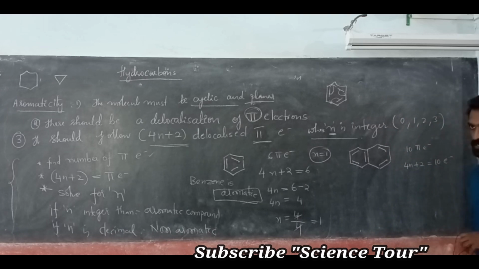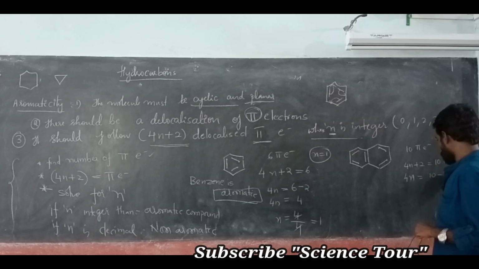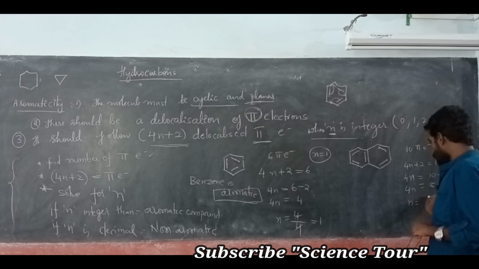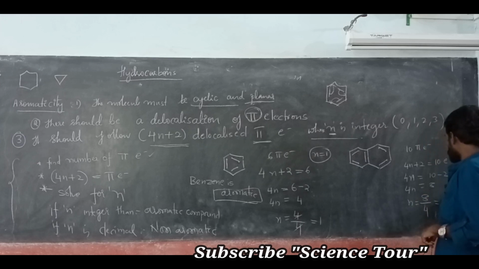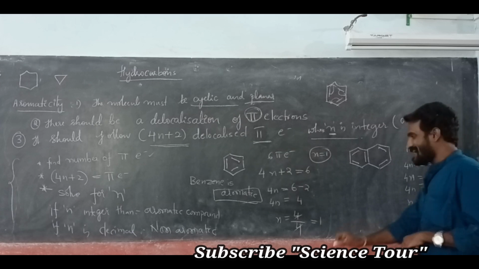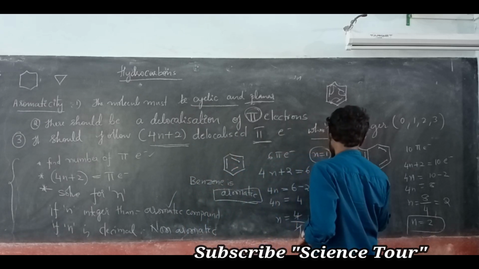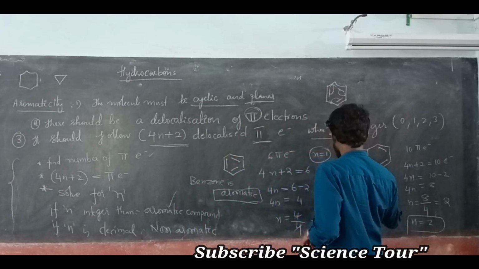Solve for n. 4n is equal to 10 minus 2, which is 8. n is equal to 8 by 4, which is 2. If n is an integer, then it is aromatic. Naphthalene is aromatic.